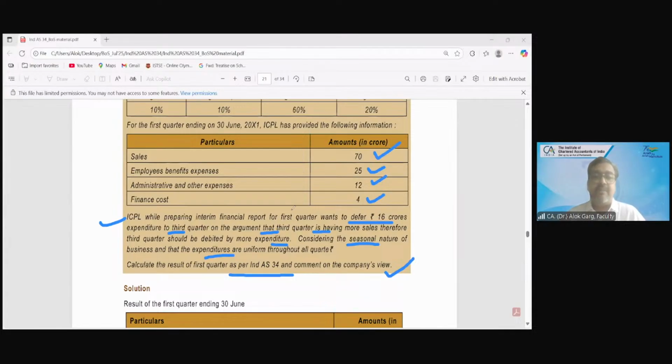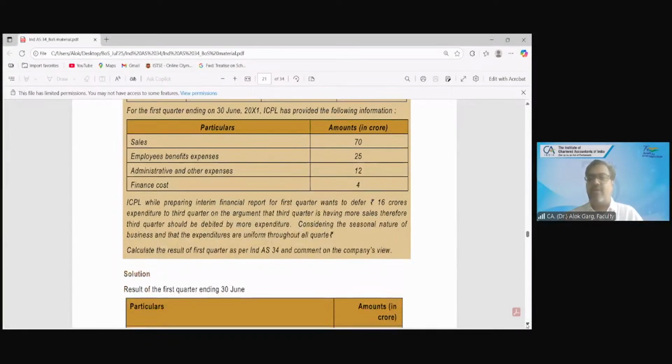You cannot take a plea that future period income will be more. So friends, whatever income and expenditure are incurred in a particular period, you have to recognize in that period only.